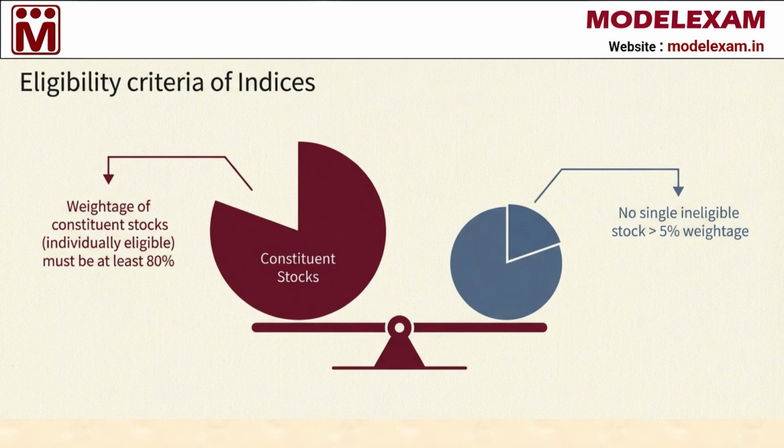For an exchange to offer trading on an index, the stocks making up that index must be reliable. Specifically, the stocks that are already allowed to be traded as derivatives must represent at least 80% of the total weight of that index. Additionally, we must ensure that no single stock that is ineligible for individual trading holds more than 5% weight within that index.